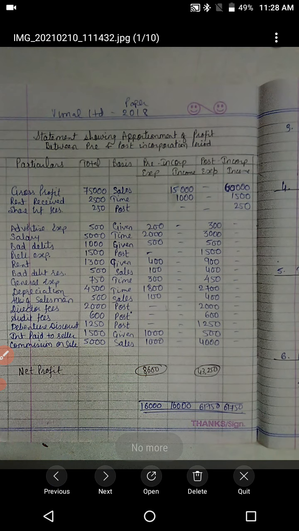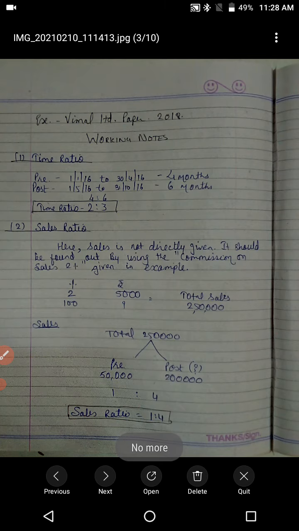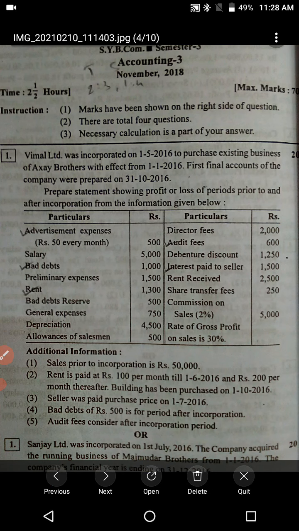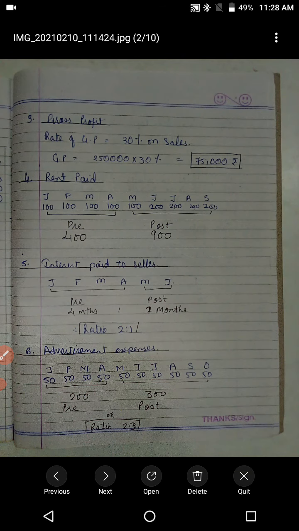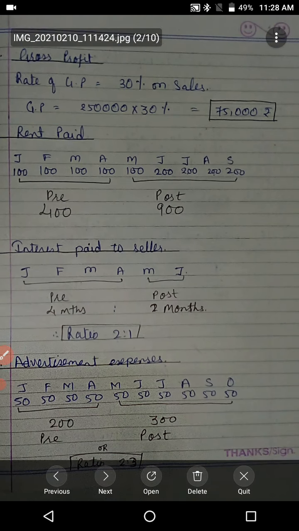Now considering the adjustment for rent. Let us read it once again. Look at your adjustment number 2. Rent is paid at rupees 100 per month till 1/6 and 200 per month thereafter. And the building has been purchased on 1/10. Right? So here, see,